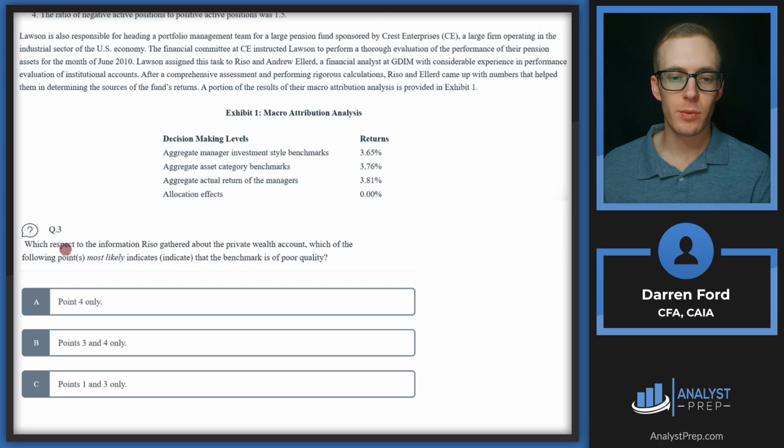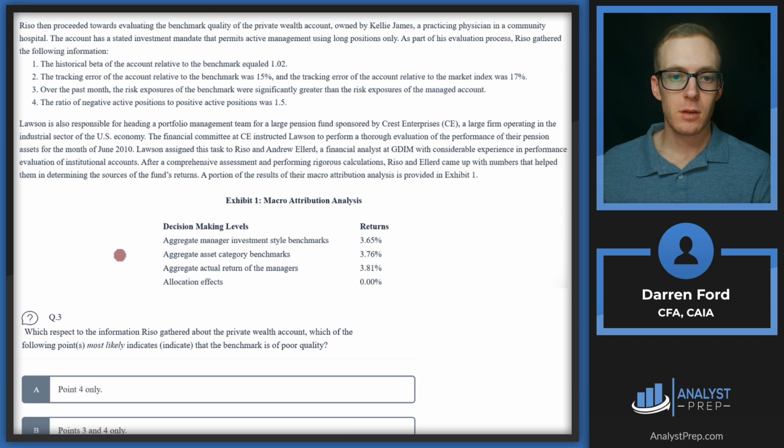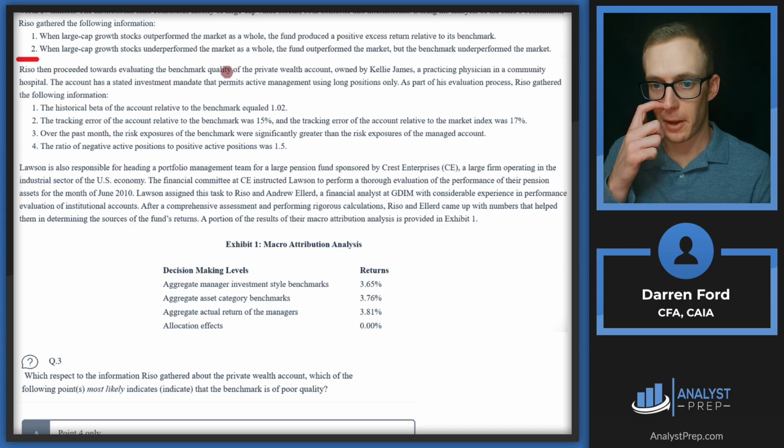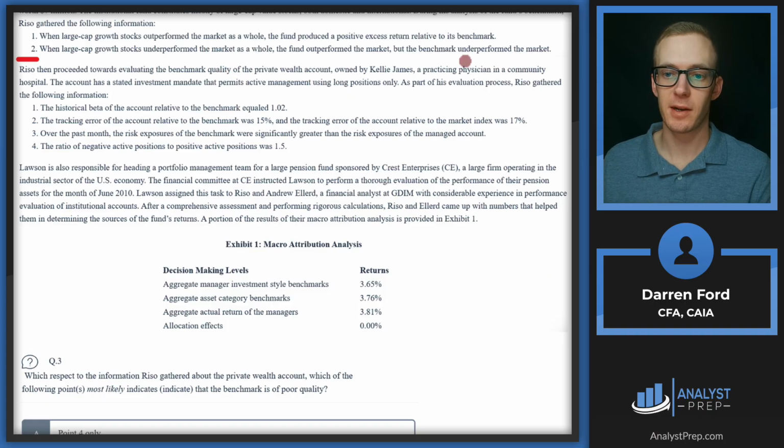Question 3, with respect to the information Riso gathered about the private wealth account, which of the following points most likely indicates that the benchmark is of poor quality? Point 4 only, points 3 and 4, or points 1 and 3? All right, so we left off right here. We'll start reading. Riso then proceeded towards evaluating the benchmark quality of the private wealth account owned by Kelly James, a practicing physician in a community hospital. The account has a stated investment mandate that permits active management using long positions only.